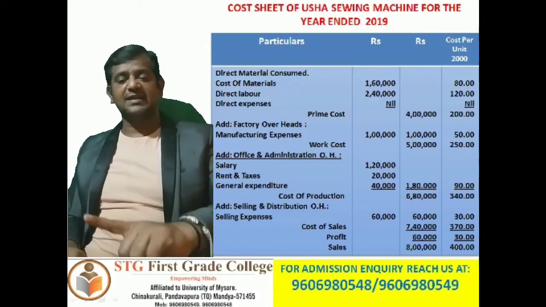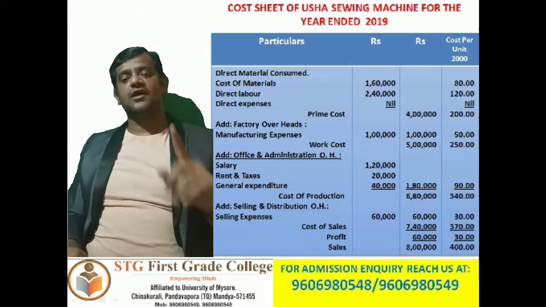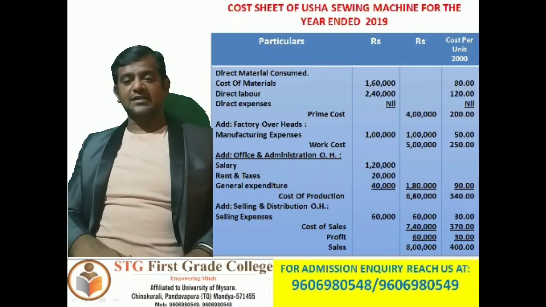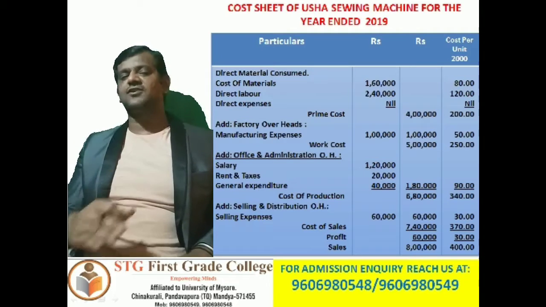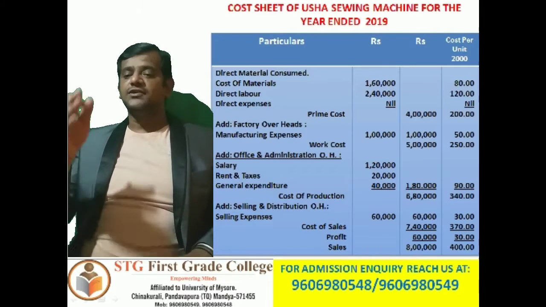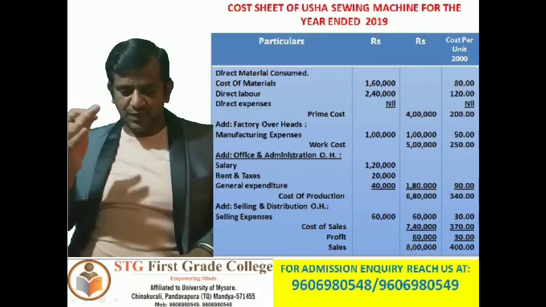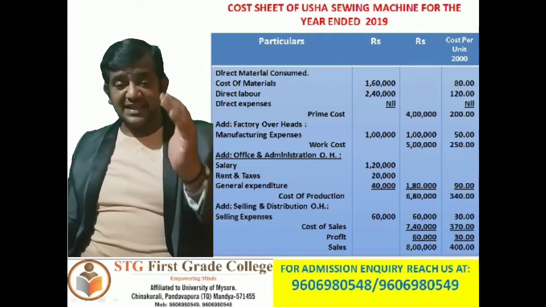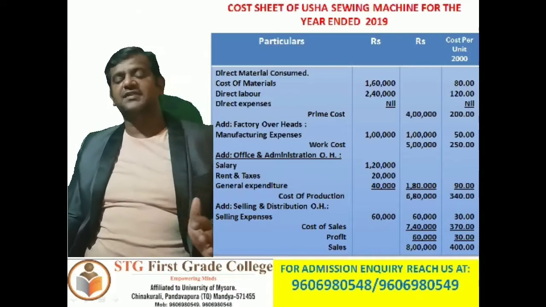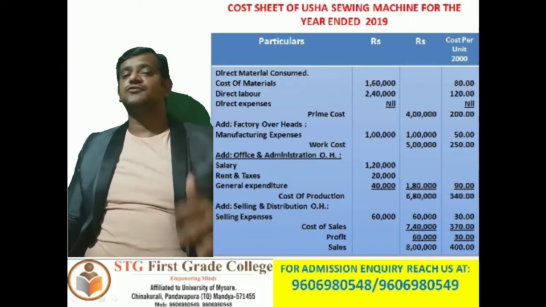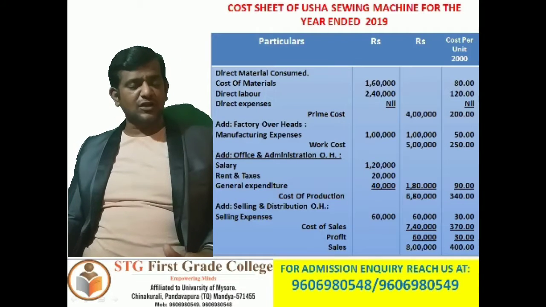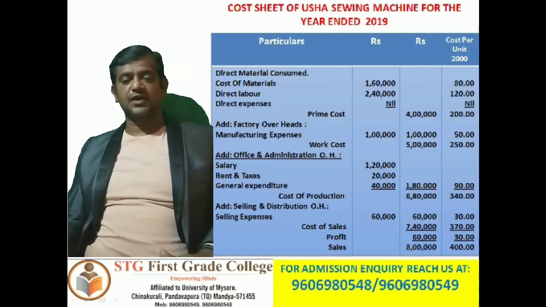So 1,80,000 divided by 2000, cost per unit is 90 rupees. So total it now, that is work cost plus office and administration overheads. So we are going to get 5 lakh plus 1,80,000, 6,80,000. So now 6,80,000 is cost of production. So 6,80,000 divided by 2000 units. So 340 rupees cost per unit we are going to get.